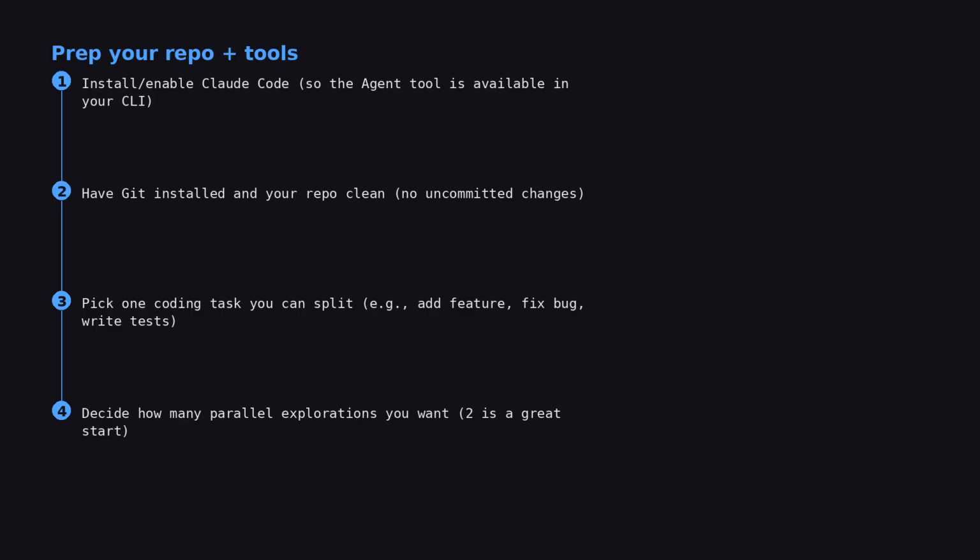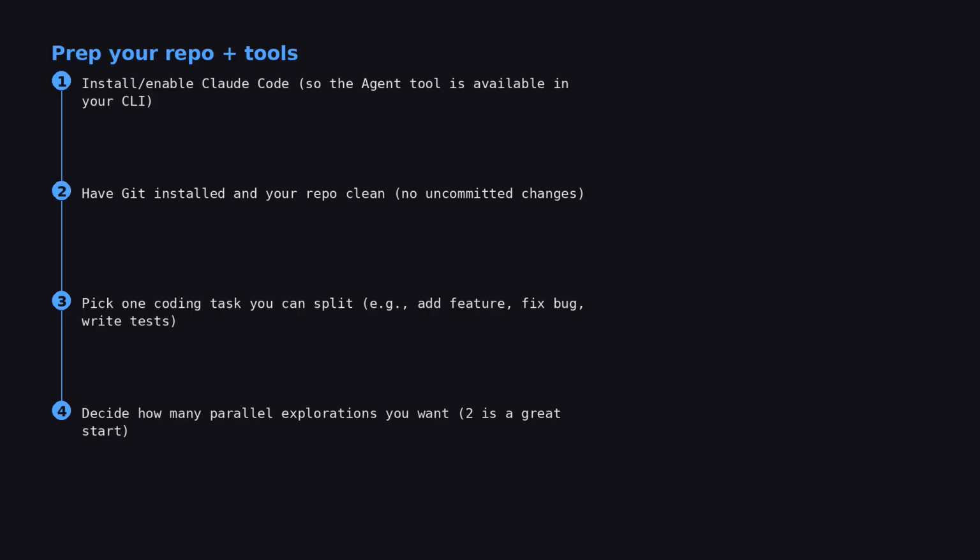First, make sure you're running Claude Code in a way that supports the agent tool. If your setup doesn't mention agent, stop here and get that working, because everything we do depends on it. Second, you need Worktrees. So open a terminal and make sure your repo is clean. Git status should show nothing pending. Third, pick a task that's actually parallelizable. For example, in my case, it was add a CLI flag and write tests. I split it into 2 explorations. Agent A, implementation approach. Agent B, test approach.